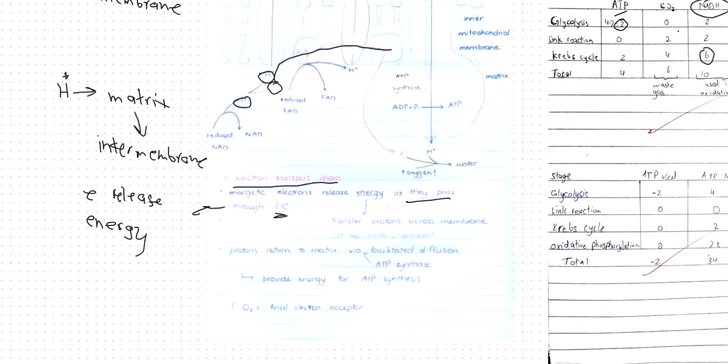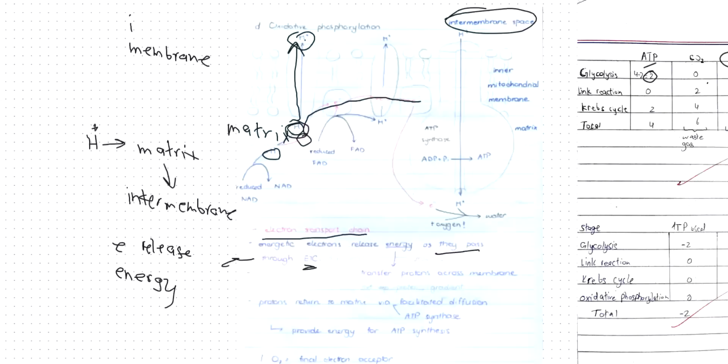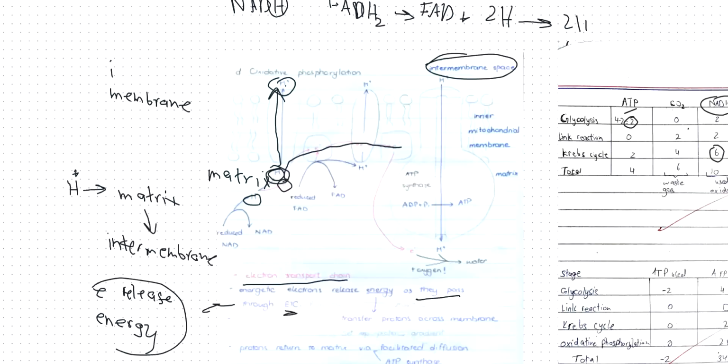So this step right here is when protons move from the matrix to the intermembrane space. This happens because of the energy released by the electrons. So this process where protons move from the matrix to the intermembrane space is because of electrons releasing energy.